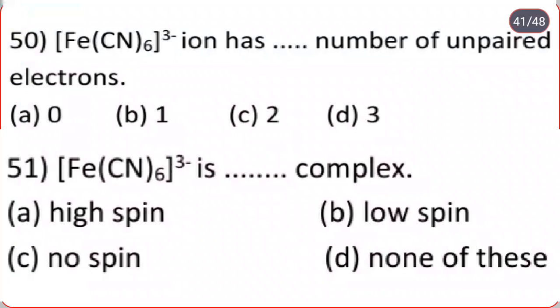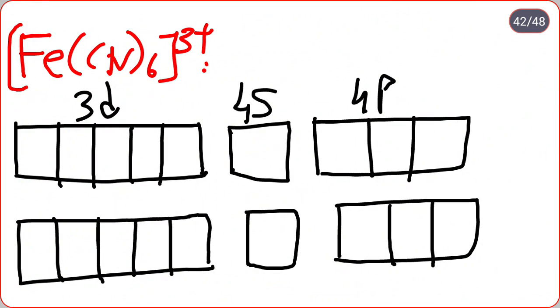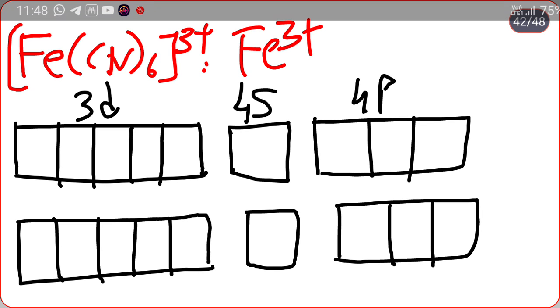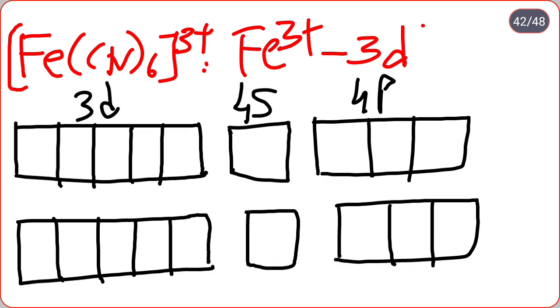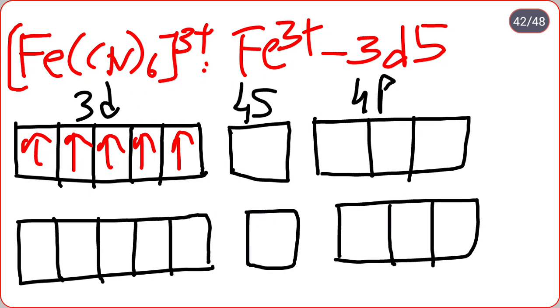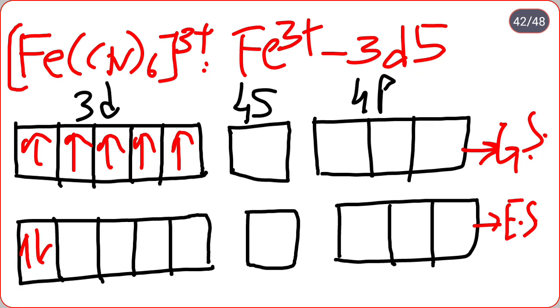Then we see the next question. [Fe(CN)6]3- ion has how many unpaired electrons: 0, 1, 2, 3? So we see that in [Fe(CN)6], iron is in which oxidation state? That is 3+. So the outermost electronic configuration is 3d5, so 1 2 3 4 and 5. This is the ground state. In the excited state, 1 2 3 4 and 5.